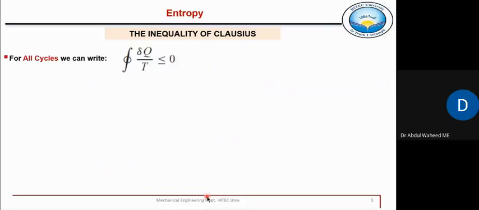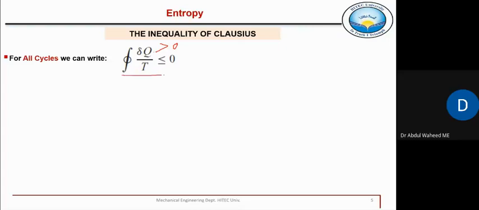So that is called the inequality of Clausius. This del Q by T term, which we have introduced, is always less than or equal to 0. Equal to 0 कब होगा? When it is a reversible heat engine. For an irreversible heat engine, it will be less than 0. It can never be greater than 0. That is not possible. If this term is greater than 0, that process or that system is impossible.